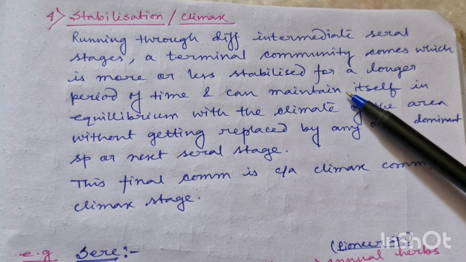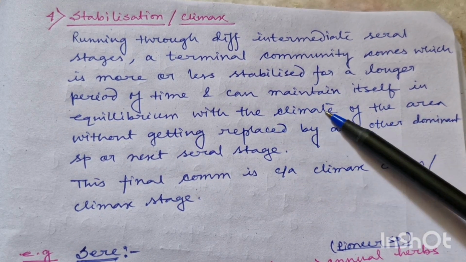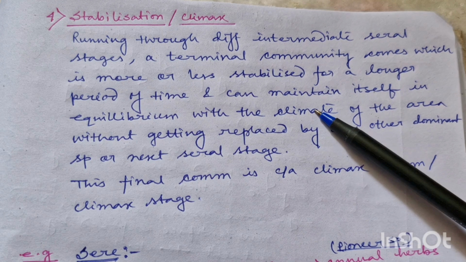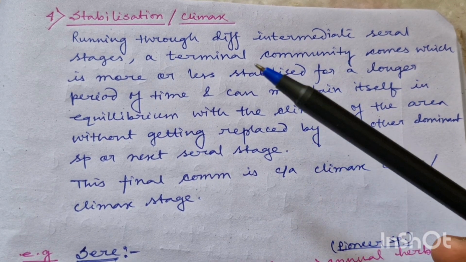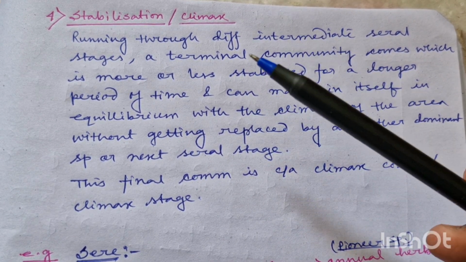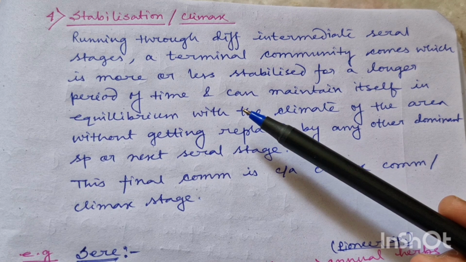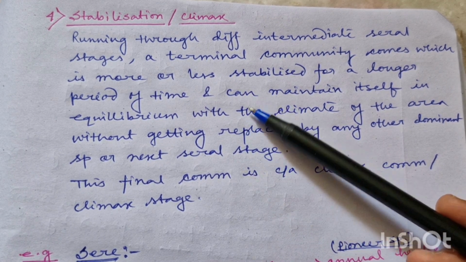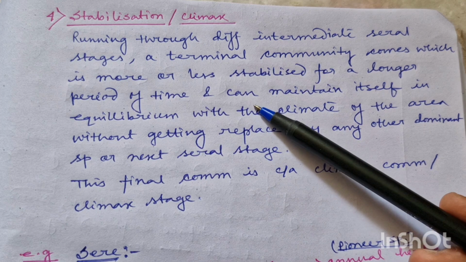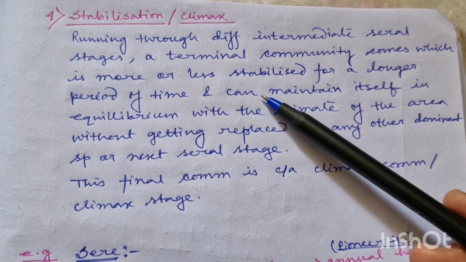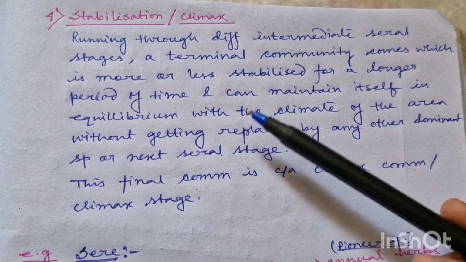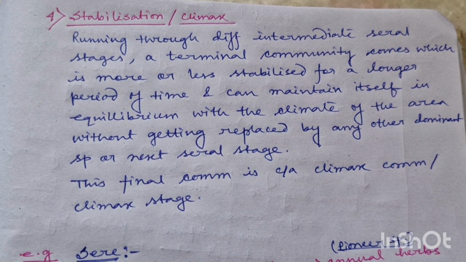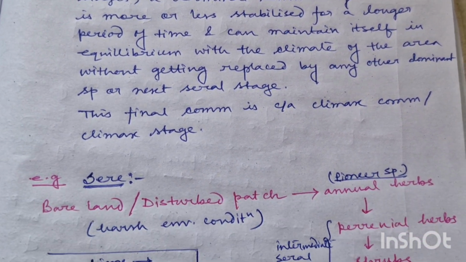Why? Because they can maintain themselves in equilibrium with the climate of that area, okay, without getting replaced by another species or another community. Okay, so they are very stable and they are longer living individuals, and they can very easily adapt to that climate and maintain that adaptation so that no other species can remove them from there. Okay, so that is why they are the last stage or climax stage, known as climax community. Got it? So this final community is known as climax community.